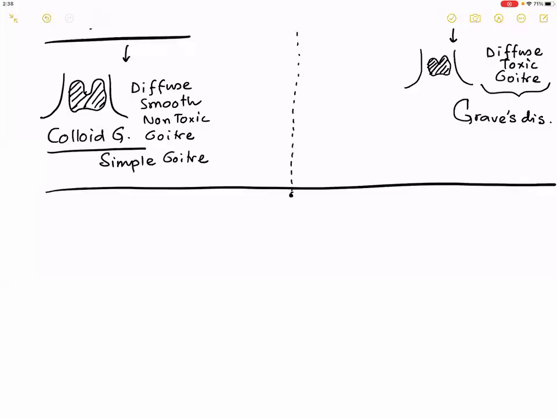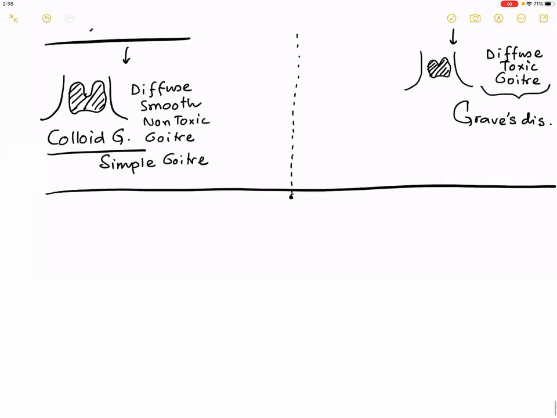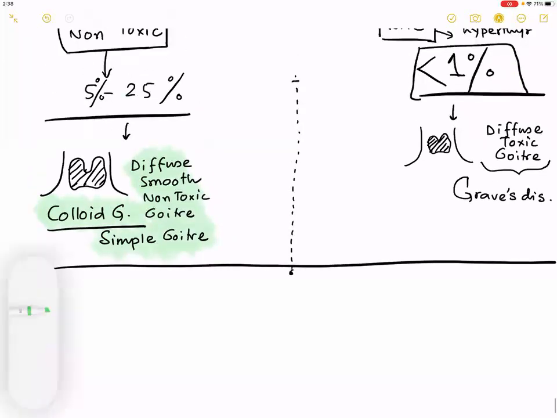Diffuse smooth goiter. Now, if it is a diffuse smooth goiter, then remember this diffuse smooth goiter, or so-called non-toxic goiter, is also called a colloid goiter. Whereas on the other hand, if it is a diffuse toxic goiter, then remember it is Graves' disease.